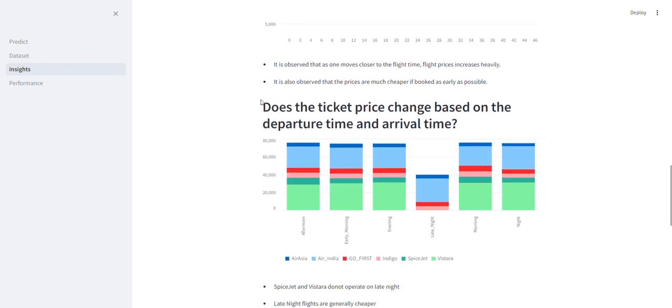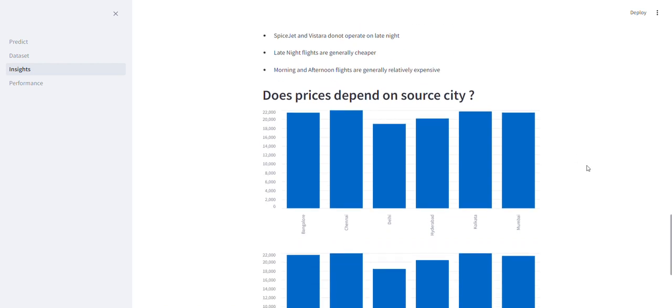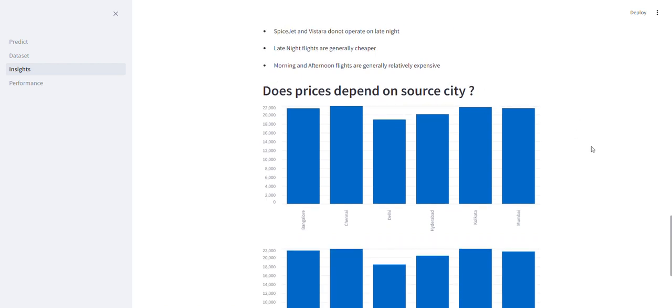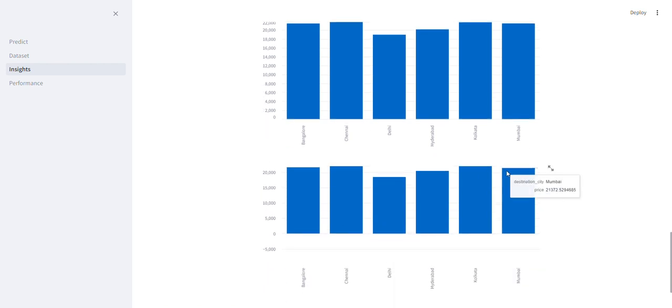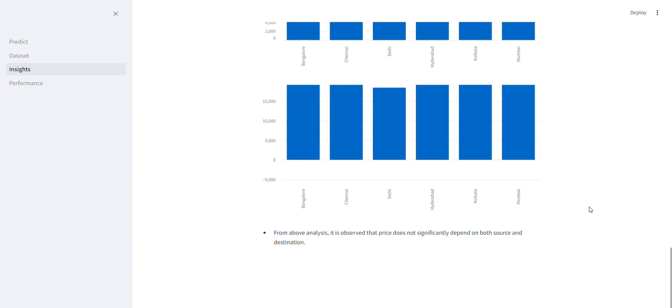Does the ticket price change based on departure time and arrival time? Yep. Late night flights are generally cheaper. As you can see here, they are much cheaper. Do prices depend on the source city? No, it doesn't depend on source city for this data set. For other data sets, of course it might, but for this, it doesn't depend.